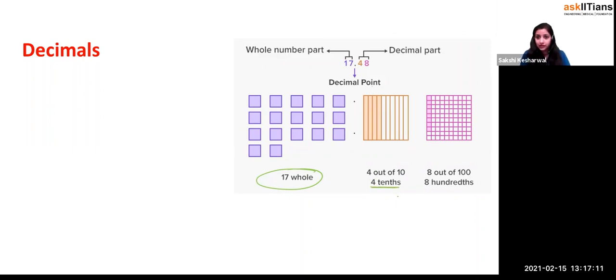4 by 10, right? And then you divided it into 100 parts, and you have taken 8 parts of it. Means what? 8 out of 100 means what? This can be written as what, beta? 8 by 100, right? And this means what?